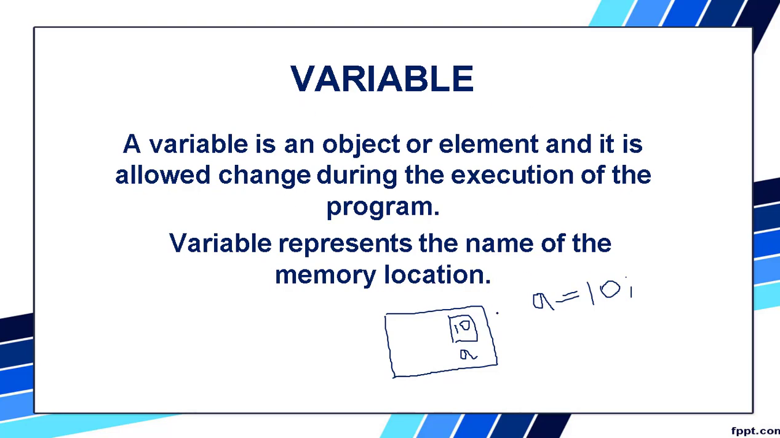A variable can be an object or it can be an element. It is allowed to change. So initially A value is 10. The next time it can become 20 and again it can become 50. It keeps changing during the execution of the program. Then it is called a variable.